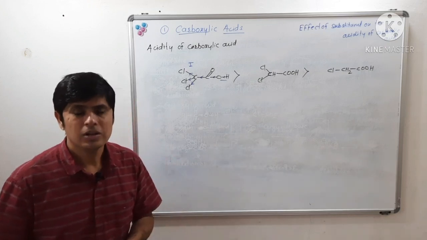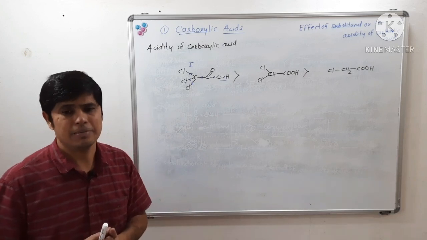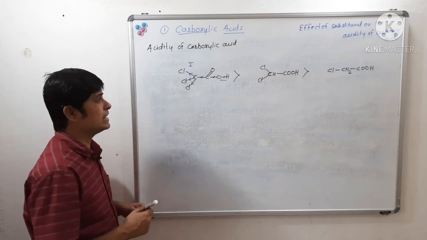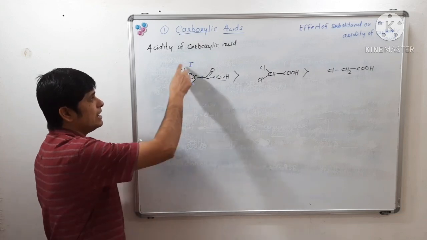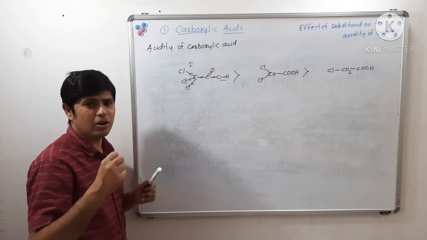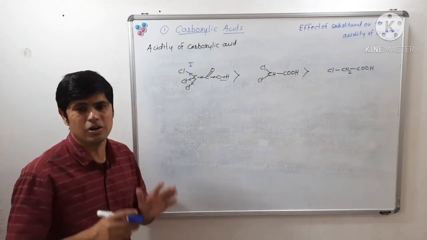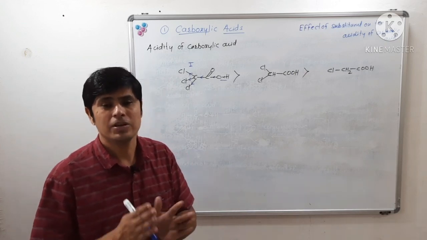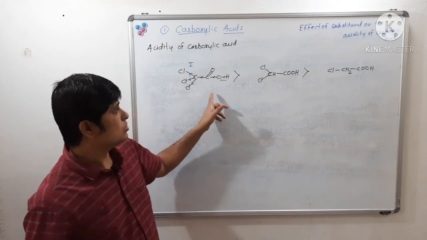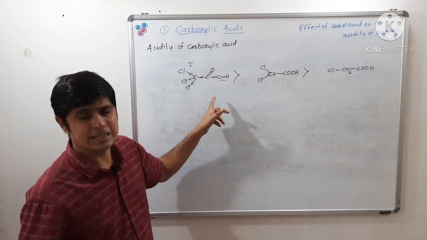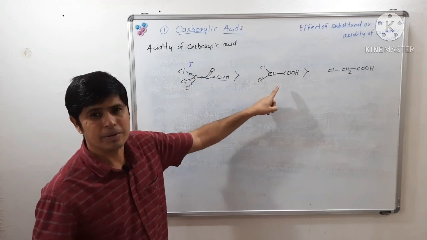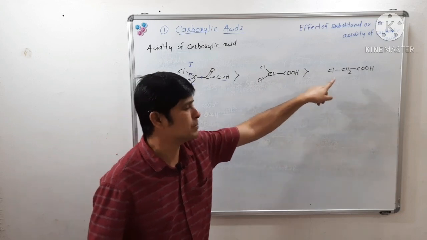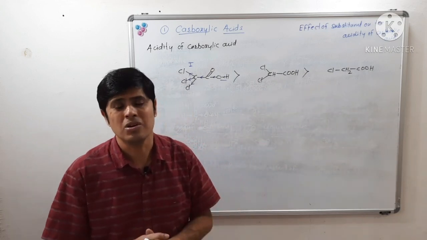The second factor is stabilization of conjugate base. In trichloroacetic acid, the conjugate base gets stabilized by the minus I effect of 3 chlorine atoms. So the conjugate base of trichloroacetic acid is more stable as compared to the conjugate base of dichloroacetic acid, and that of dichloroacetic acid is more stable as compared to monochloroacetic acid.